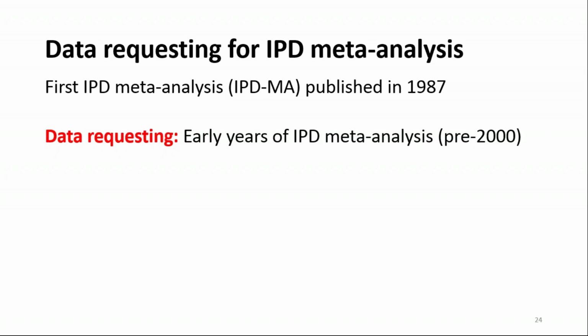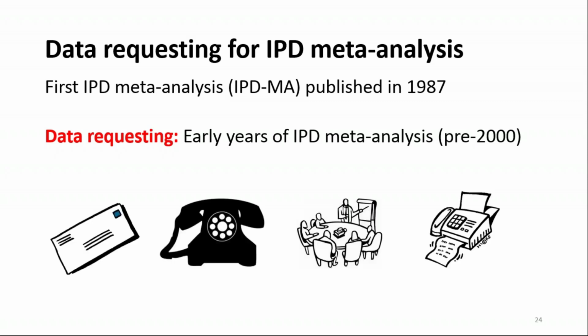And before the year 2000, in the early years when this was a fairly novel technique, I personally wasn't involved at this stage, but from speaking to the team that I work with, some of whom were involved pre-2000 in IPD meta-analysis, the methods of requesting data at this time, you would have to write a letter to a researcher who had conducted a trial, maybe pick up the phone and speak to them to request their data, or have a face-to-face meeting with lots of collaborators to perform an IPD meta-analysis.